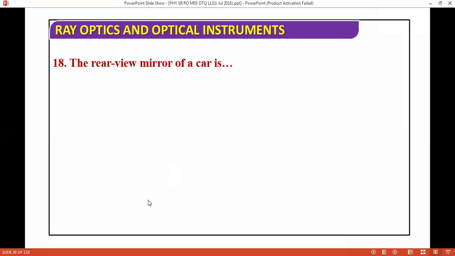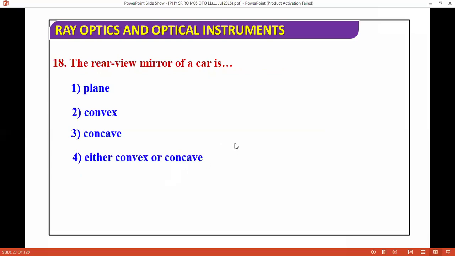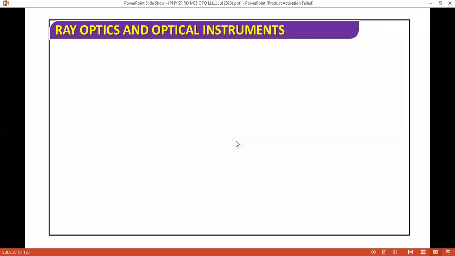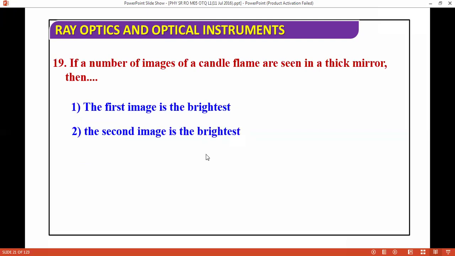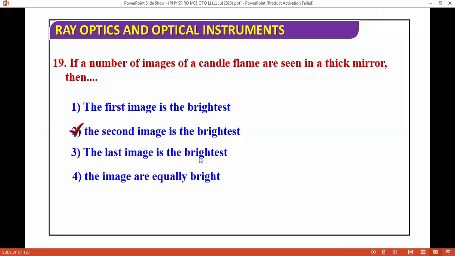Next questions we are moving for. The rear view mirror of a car is plane, convex, concave, or either convex or concave. So correct answer is convex. Next questions we are moving for. If a number of images of a candle flame are seen in a thick mirror, then which is the brightest? The first image is the brightest, or the second image? So we are using a thick mirror, and the second image will be the brightest.